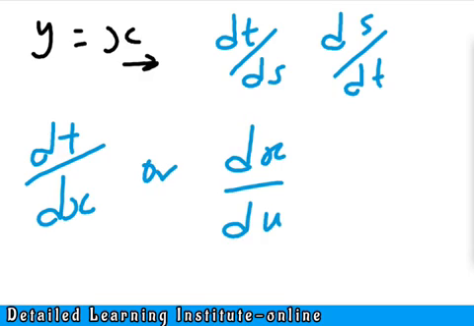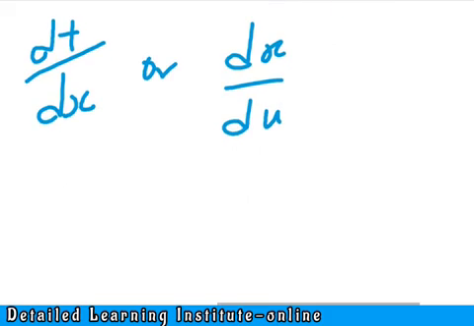So how do we know which of them we are going to be having in our calculus problem? Take a look at your function or the equation given to you. If in your equation you have t on the left hand side and the variable x on your right hand side, then it means that your differentiation is going to be what?